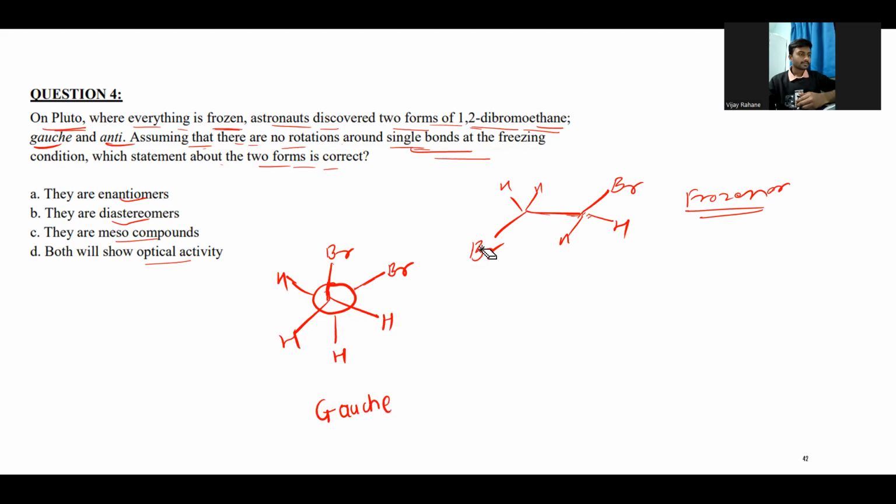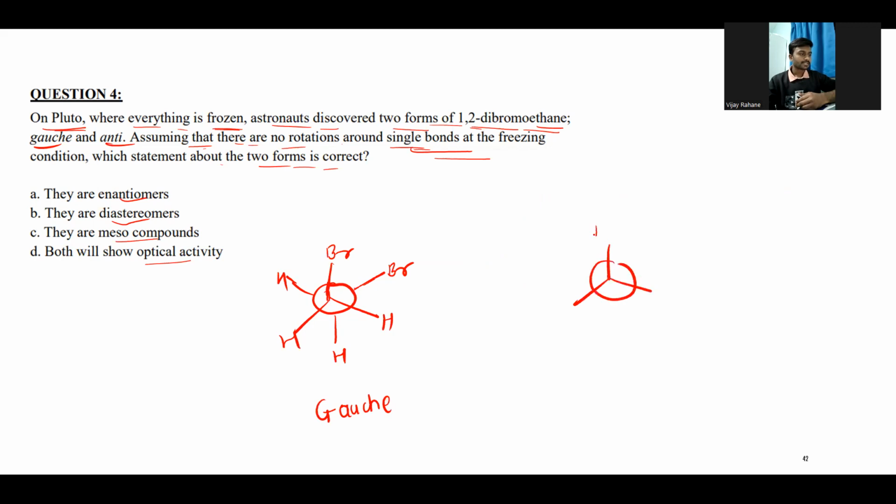And I will just rub this one. The anti conformation has the front three atoms as they are, and in the back carbon atom the bromines will be opposite from each other, and the hydrogens will be in the remaining two available positions. So this is the anti conformation,